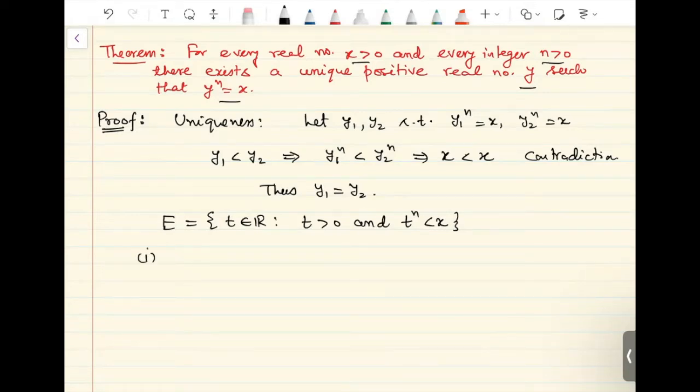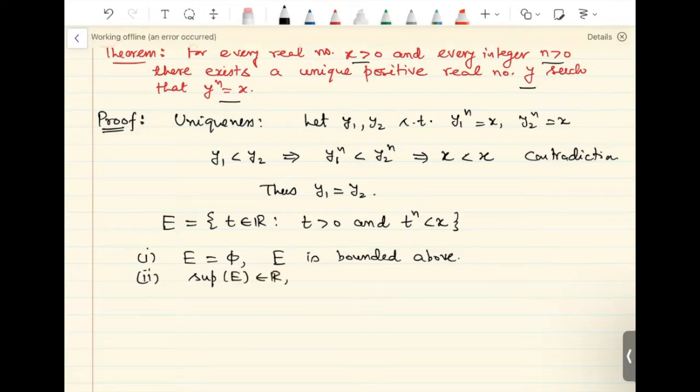So we will show the following things. First is E is non-empty. E is bounded above. Once these two properties are there, by completeness axiom, supremum of E is going to be a real number, and we will assume that y equals supremum of E. And then we are going to show that this y satisfies the equation, that means y raised to n is equal to x.